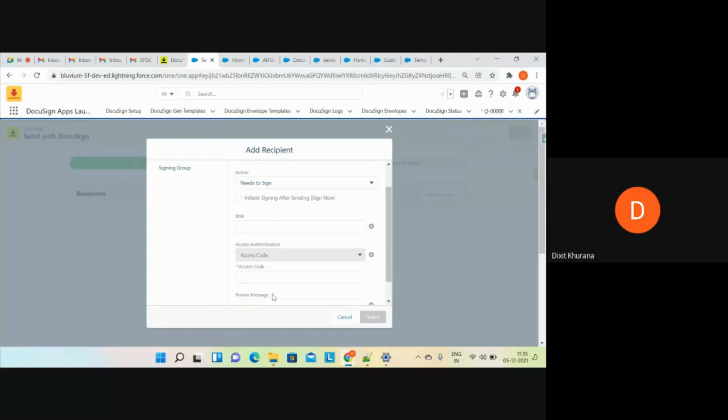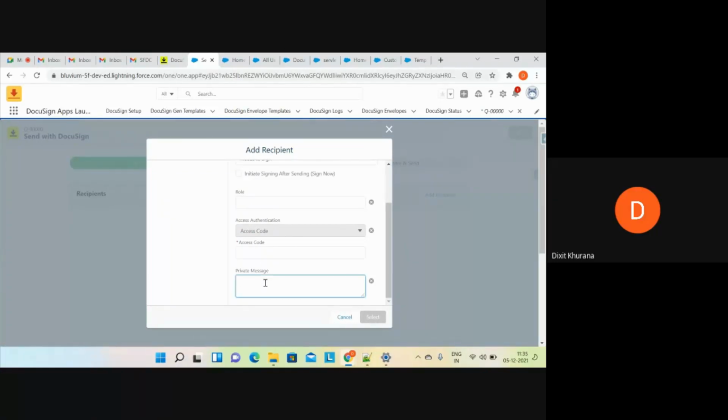And if you want to give a private message as well, let's suppose there is one document and n number of recipients, but you want to convey some message to one specific recipient, you can add that message here as well. It will go inside the email automatically.